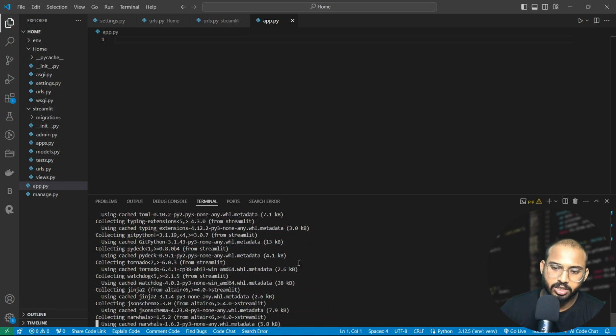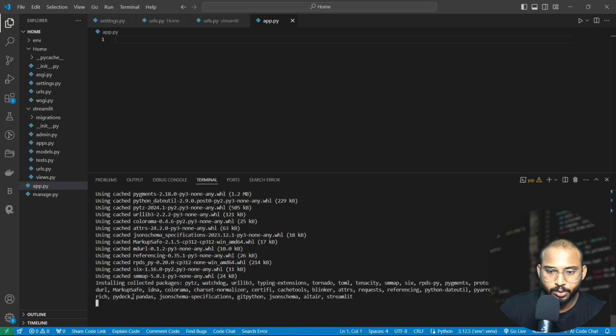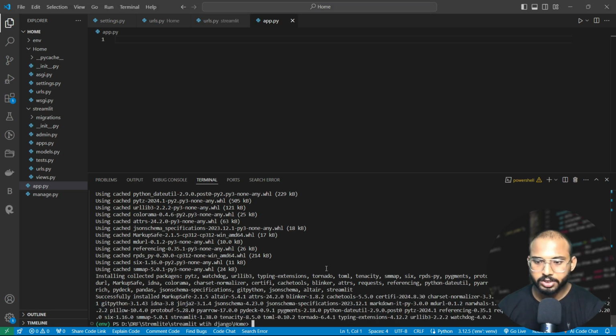So let me install it first. It is also automatically installing pandas, numpy, everything that is available in this package. By using Streamlit, it saves a lot of time. We don't need to write HTML or CSS code. We simply use Streamlit for functioning, for testing whether our form is working or not. We will create our simple form here. From that form, we will take the input from the users, and we will store all the data in our Django server. Okay, so finally it is installed here.